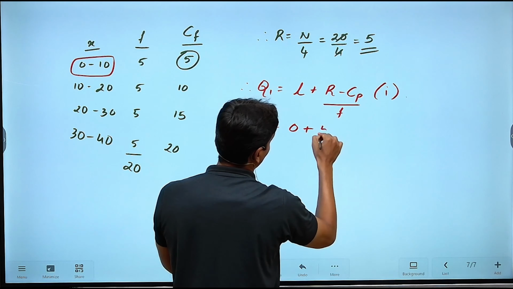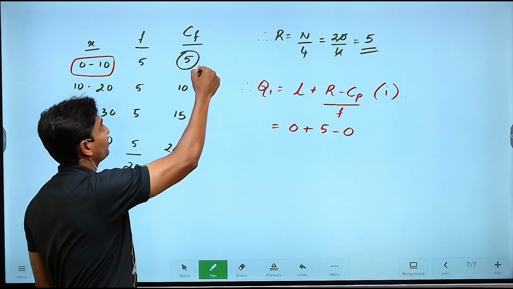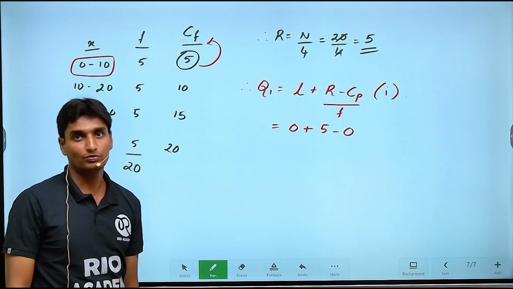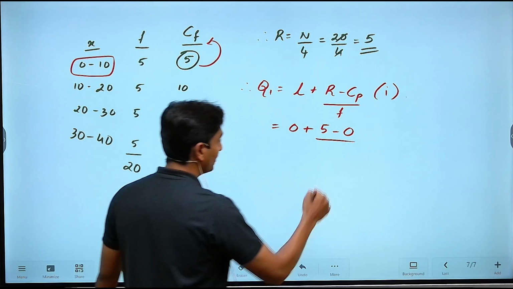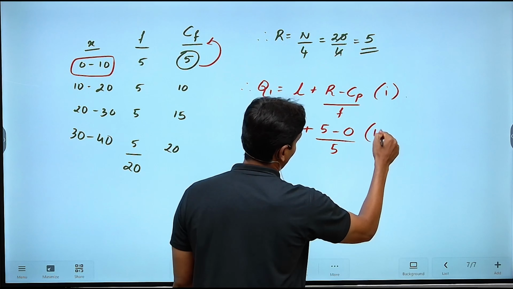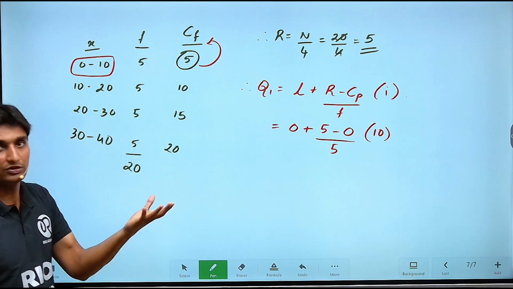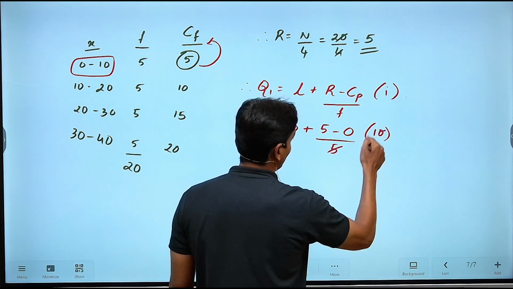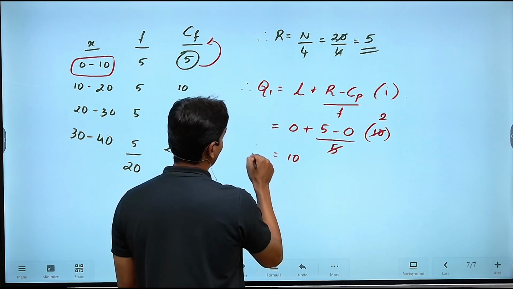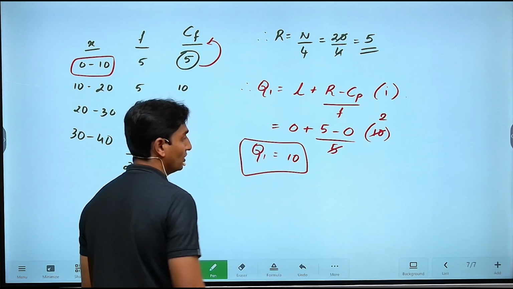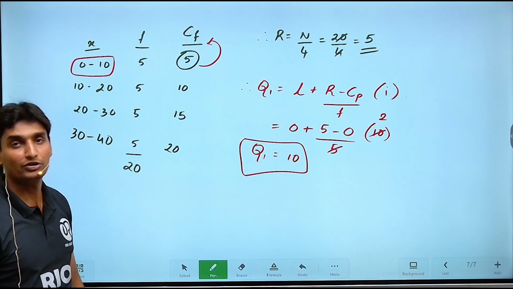What is the rank that we have obtained? 5, minus Cp, which is nothing but the cumulative frequency of the previous class interval. As there is no previous class interval, the value will turn out to be 0, divided by F. What is F guys? Basically it is frequency, which is 5 here, the frequency of the respective class interval, multiplied with I. And what is I? The class interval gap, 0 to 10. The gap is 10, or the difference you can also say. So 5 and then 2 cancel. 5 minus 0 is 5. 5 into 2 is nothing but 10. So this guys is the first quartile that you are looking for. 0 to 10, 10 itself is the first quartile value that you are looking for.